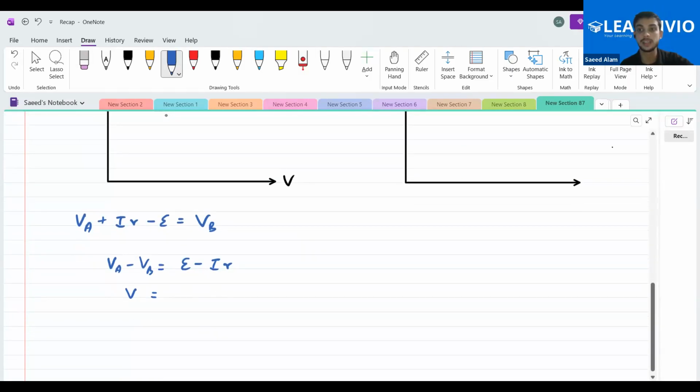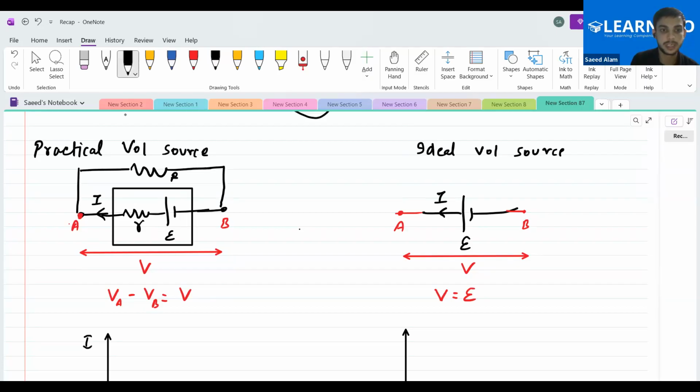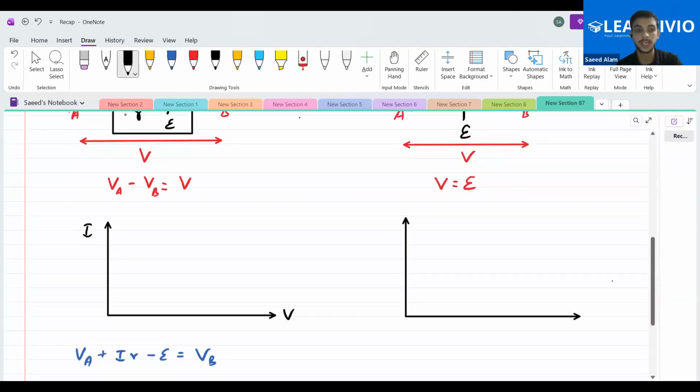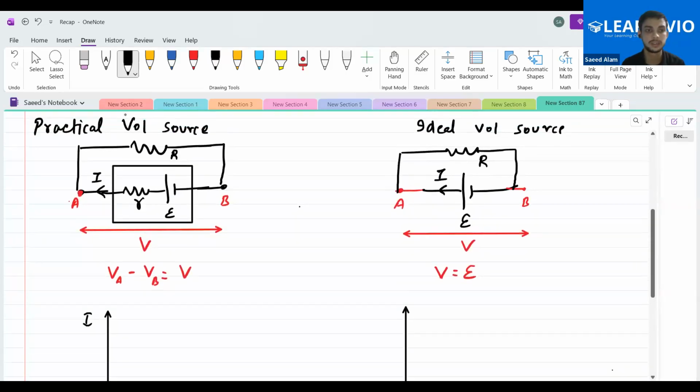That is the potential that will be supplied anytime if I connect it with any other circuit. And I think for proper understanding I should connect it with a resistance R so that things become clear for you people. Otherwise a doubt can be asked anytime about how the current is passing through it. So let me connect it with R. I think there will be no change in this equation even if I connect it with R. Still I'm assuming this current I only, so there will be no issues.